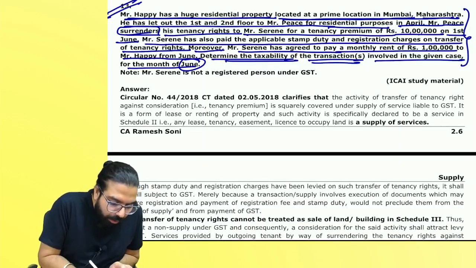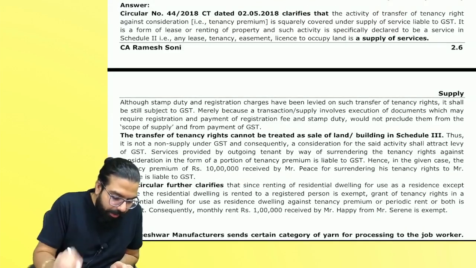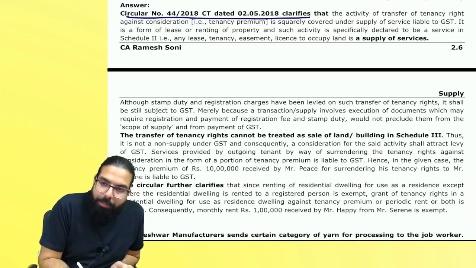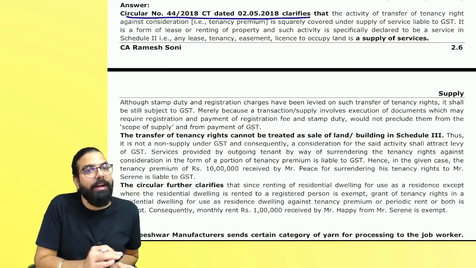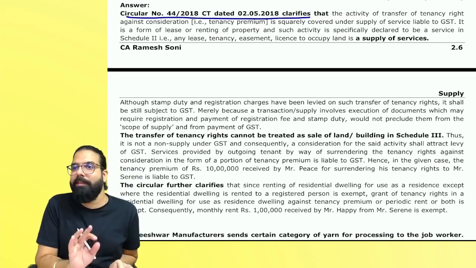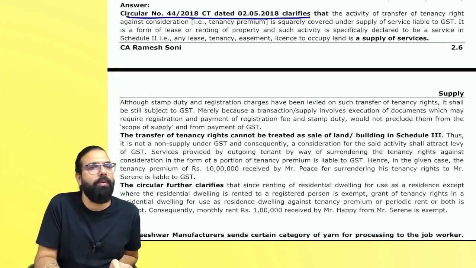Next. Note, Mr. Seren is not a registered person. Now, everyone, as per the circular issued by CBIC. Sir, why did you write the circular number? Because ICAI has given the answer like that. I didn't want to delete or change the answers. I've kept them the way they are. But, sir, when writing in the exam, you write as per the CBIC circular.